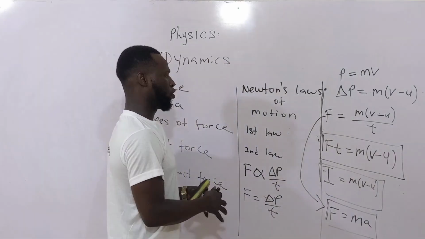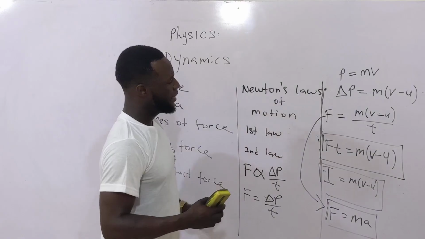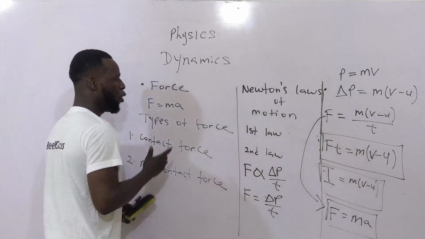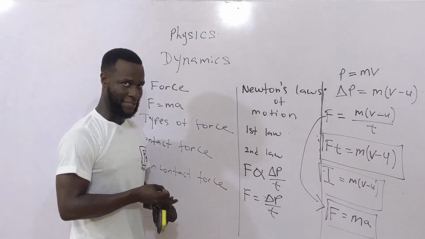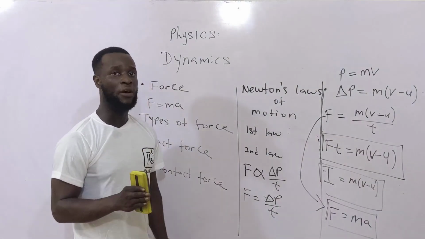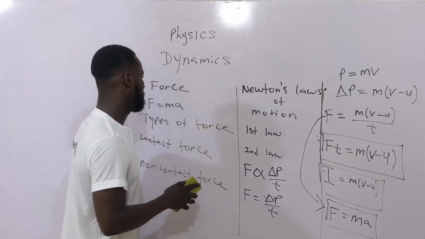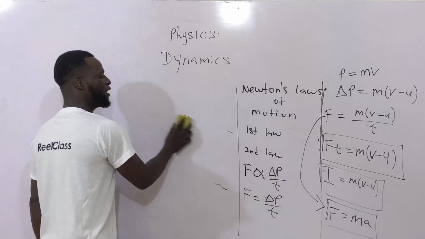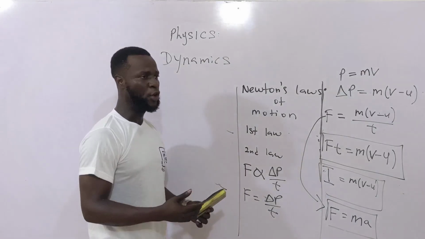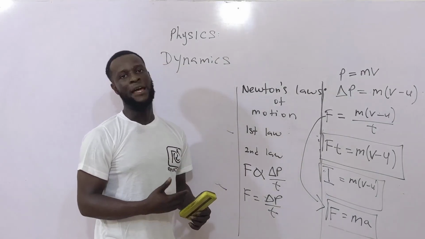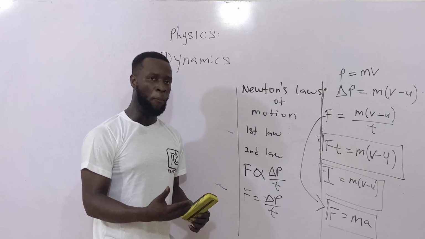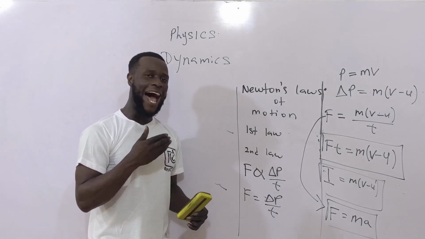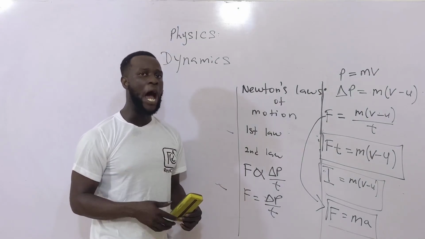The next thing I would like us to consider is Newton's third law of motion. We have looked at the first law, we have looked at the second law. Now let's talk about the third law of motion. Newton's third law of motion is extremely easy. It says that to every action there is an equal and opposite reaction, which can also be simply put as action and reaction are equal.